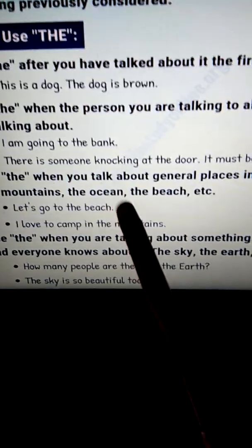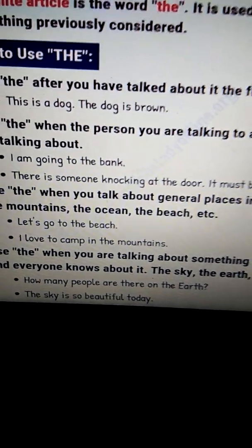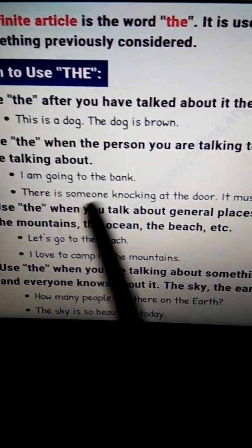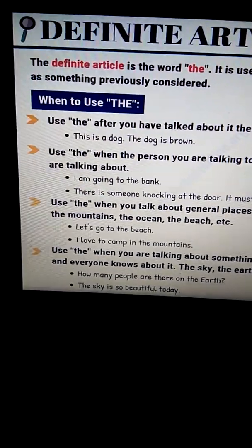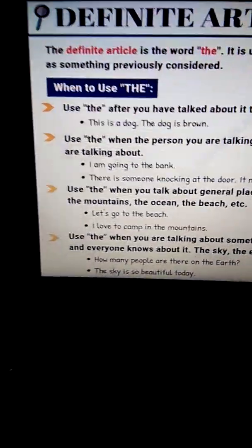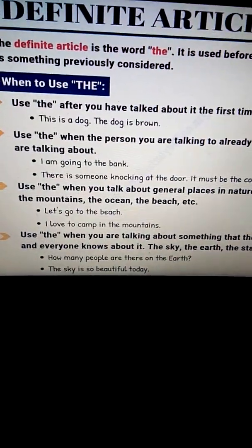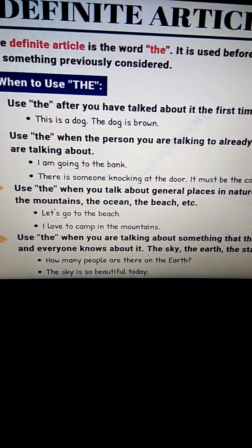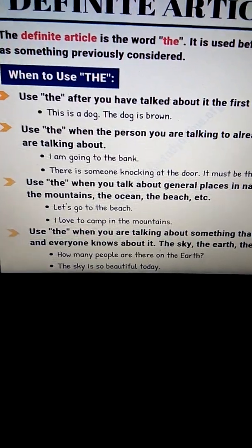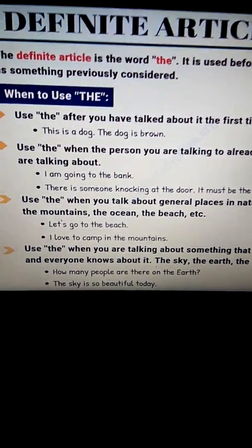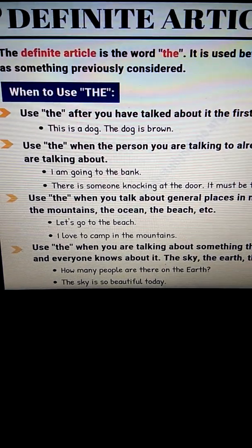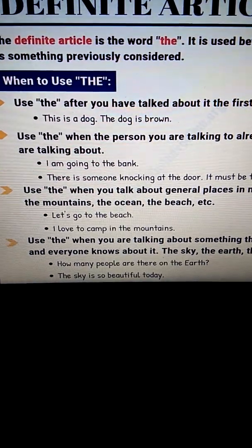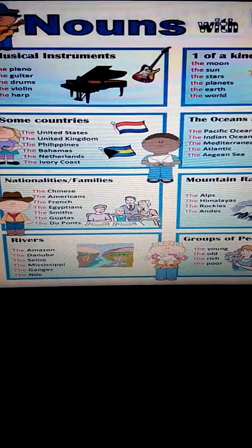So please remember that we use the for general places in nature but not specific ones, like for mountain peaks. Mount Everest, we do not use the definite article the. Is it clear till here?